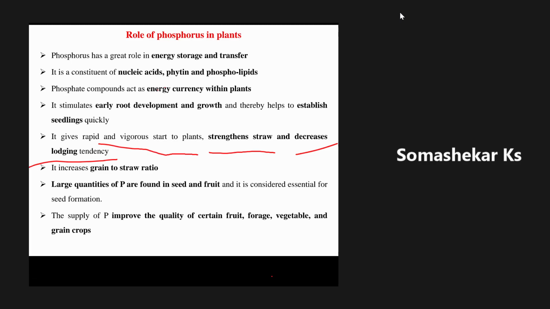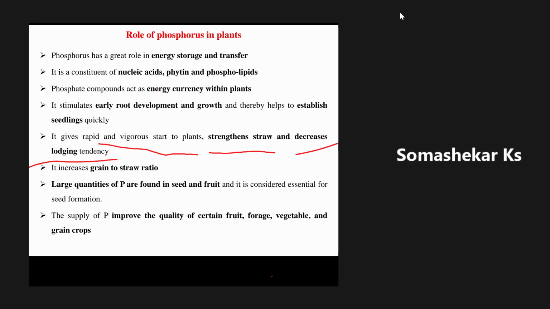Say there is a problem with phosphorus fertilizer or phosphorus nutrition: if you go for application of 100 kg of phosphorus fertilizer, the plant will take only 16 kg of phosphorus from 100 kg, because of two reasons.